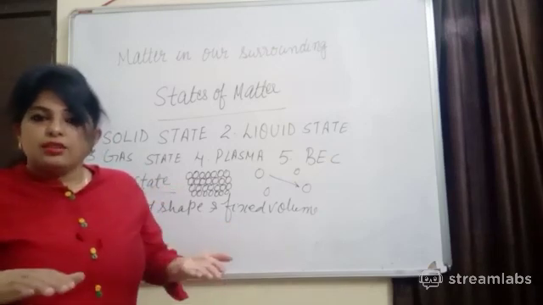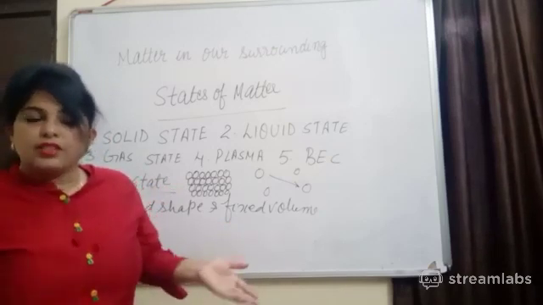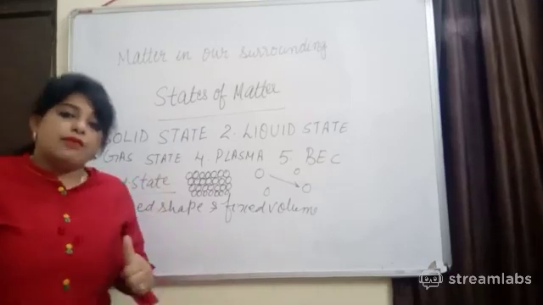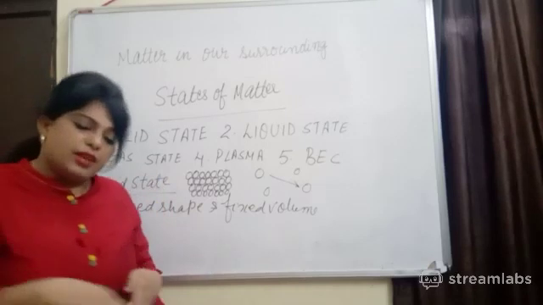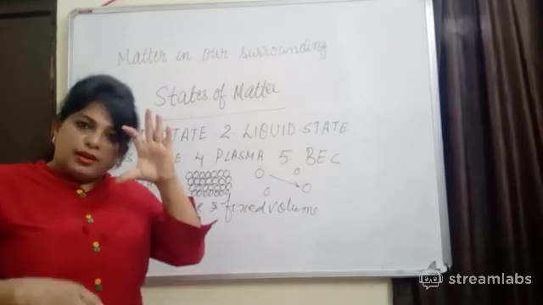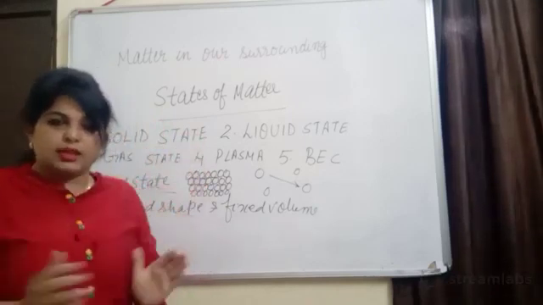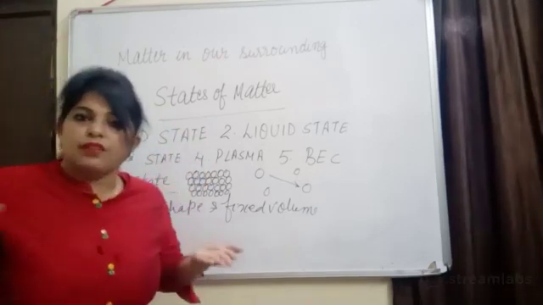In solids there is a maximum free surface, n number of free surfaces are possible, but in the liquid state only one free surface. When you take a water bottle, you will see the upper surface is free, and the rest is touching the container. Only the upper surface is free.